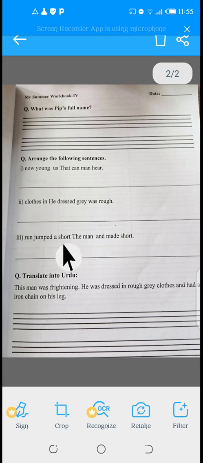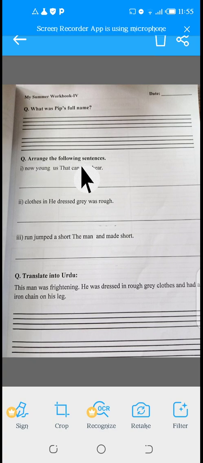The next question of the workbook is: What was Pip's full name? As we read before, Pip's full name was Philip Pirrip. Pip's full name was Philip Pirrip. This is the answer to this question.